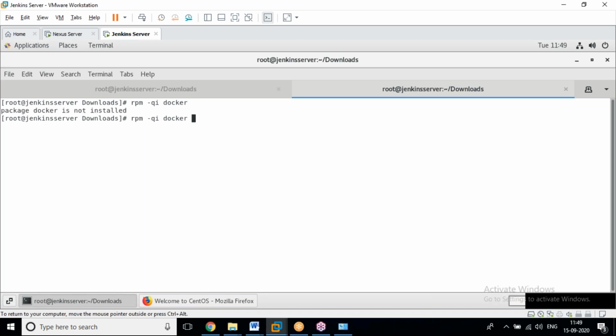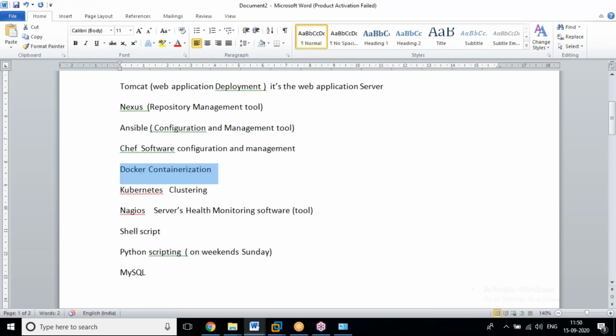I haven't installed it. Okay, now see, what we are going to do is install it. Dockerization is also a virtualization technology.